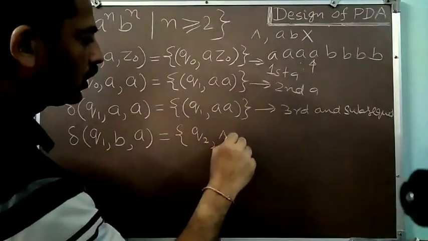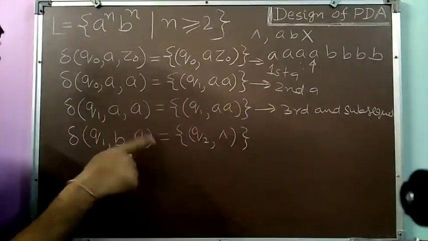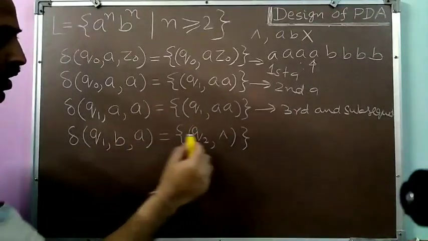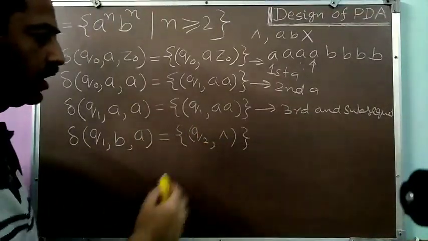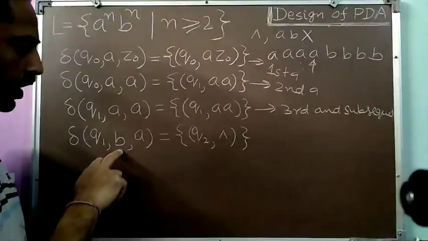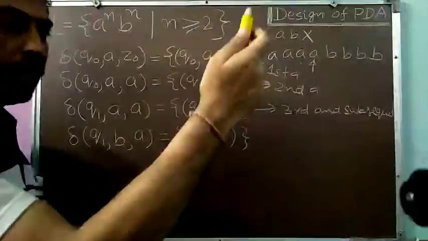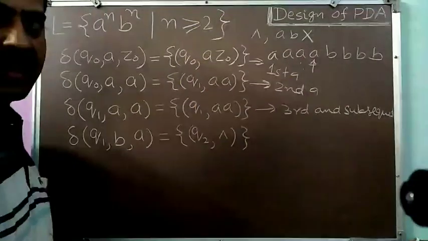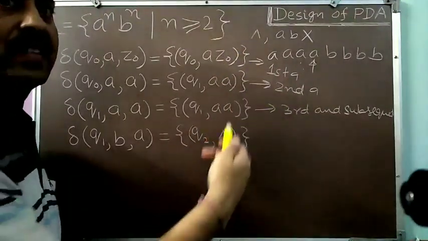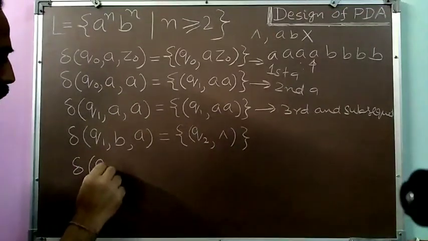Q2, null. Is it? So I have changed the state because now here I have changed the operation. So that's why I have changed the state. So I have changed from state Q1 to state Q2, and writing null means the topmost symbol A has been erased. So corresponding to the B which I have read from the input, I have removed the topmost A from the stack. So now the number of A's over the stack is one lesser than the previous situation.